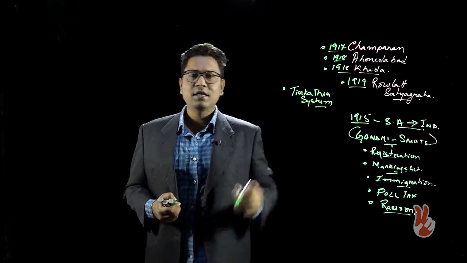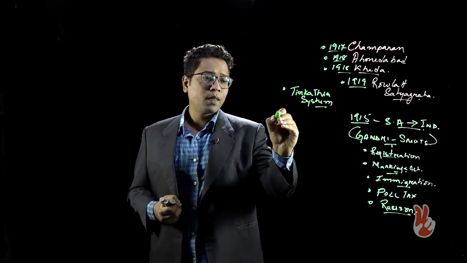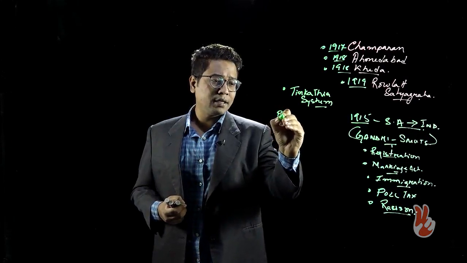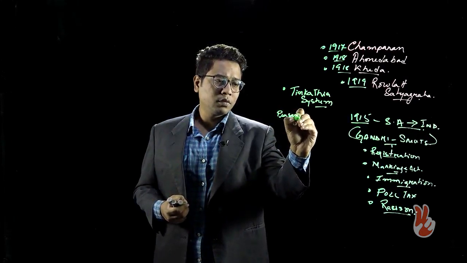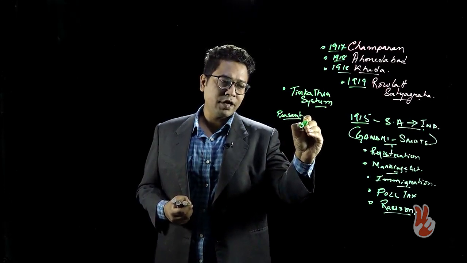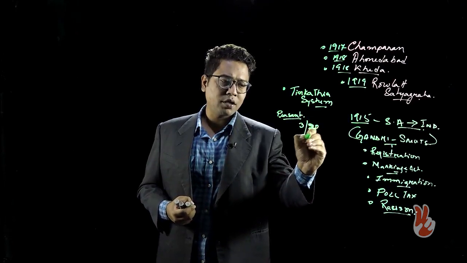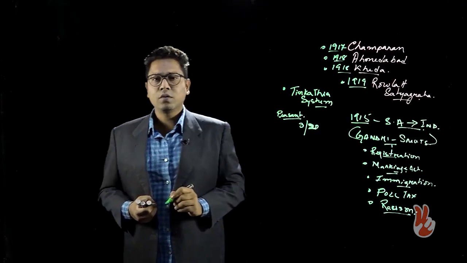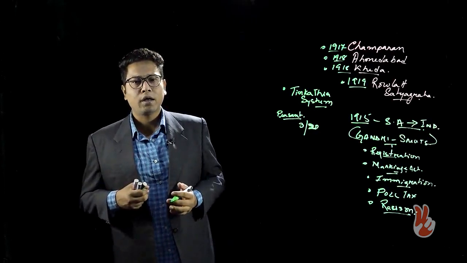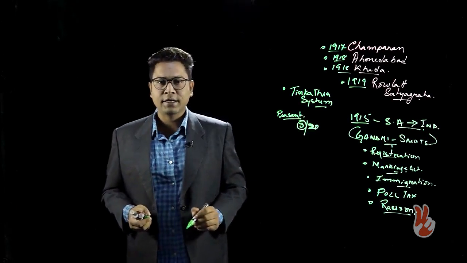The Teen Kathiya system was a system in which the peasant was asked to cultivate indigo in 3/20th part of his land. So suppose you own 100 hectares of land, you would be asked to cultivate indigo in 15 hectares.